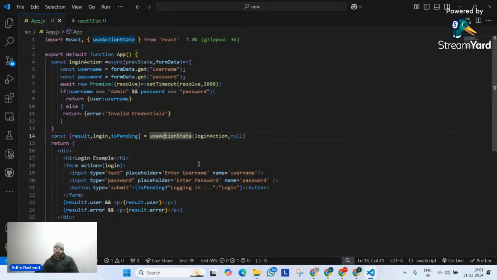Perfect. So we are good with these two functionalities. Number one was useTransition. You understood what useTransition does. And number two is useActionState.